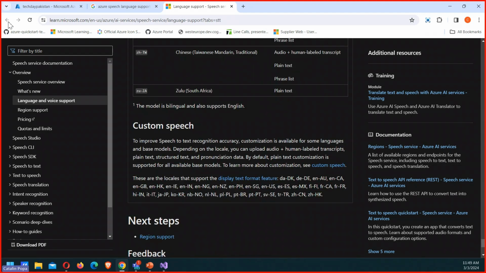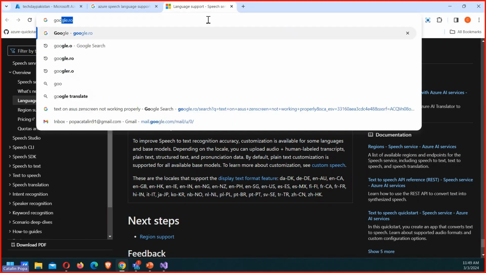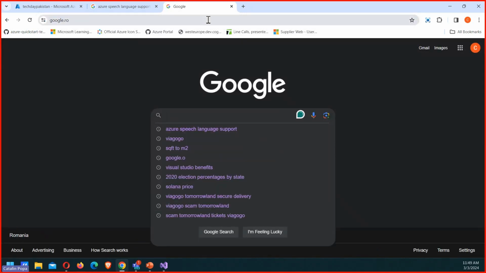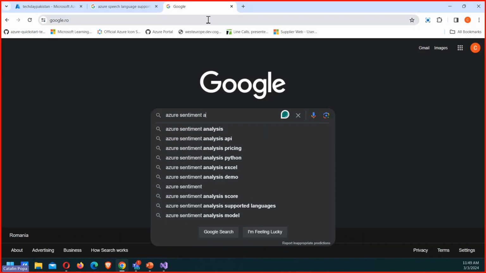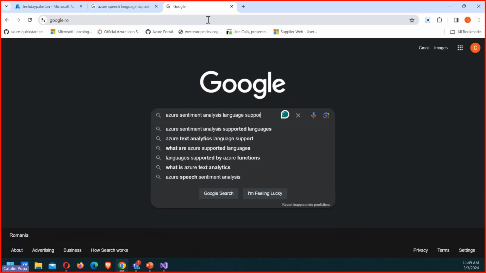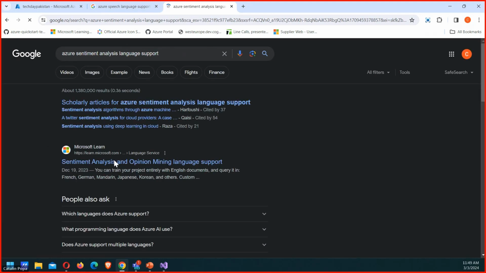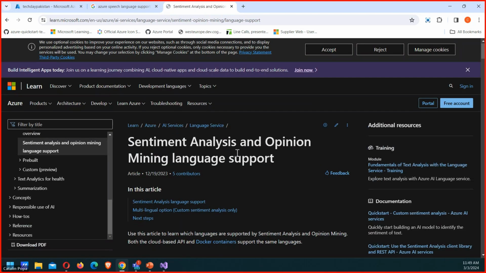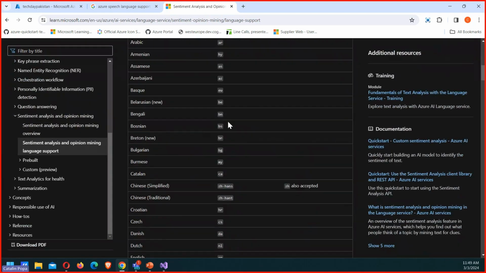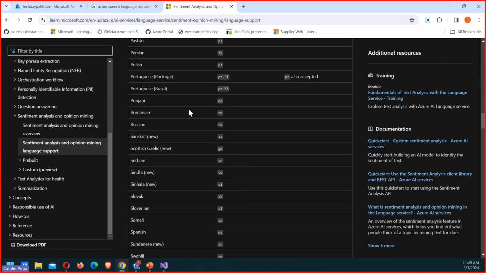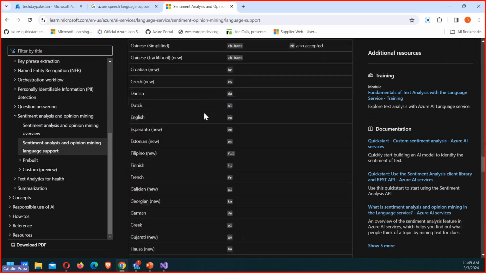It applies not just to speech to text, but also to text analytics and sentiment analysis. So let's see, Azure sentiment analysis language support. Right here. Again, based on codes, you have a lot of languages that you can actually use.